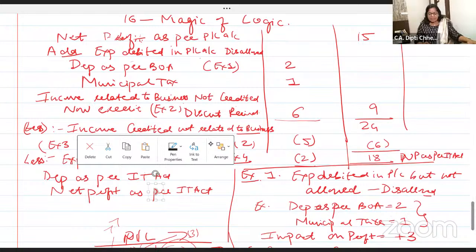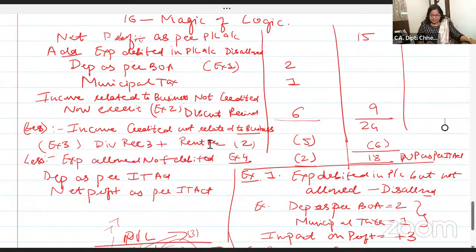Less. Income credited, not related to business. There are so many other incomes which are credited in the P&L account and they are a part of the net profit. Remove, remove, remove. Like dividend received, rent received, take it out. Expenses not debited in the P&L account, but they are allowed. So now you debit. Now you debit means reduce the profit.